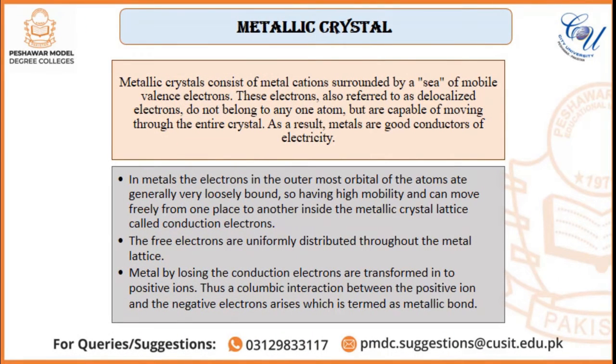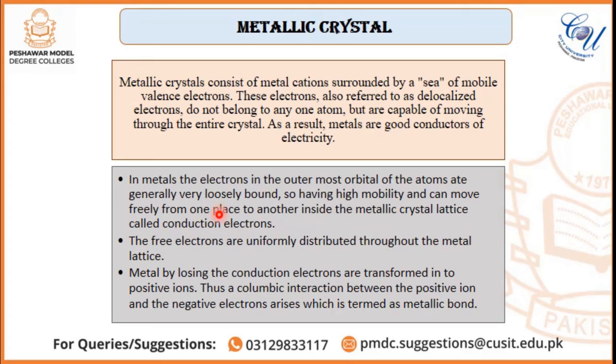Metallic crystals. Metallic crystals consist of metal cations surrounded by a sea of a large number of mobile valence electrons. These valence electrons, also referred to as delocalized electrons, do not belong to any one atom but are capable of moving through the entire crystal. As a result, metals are good conductors of heat and electricity.